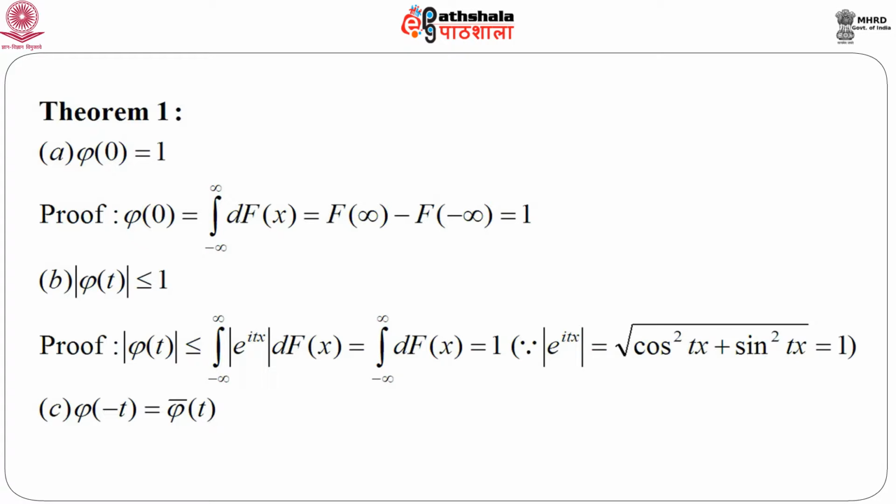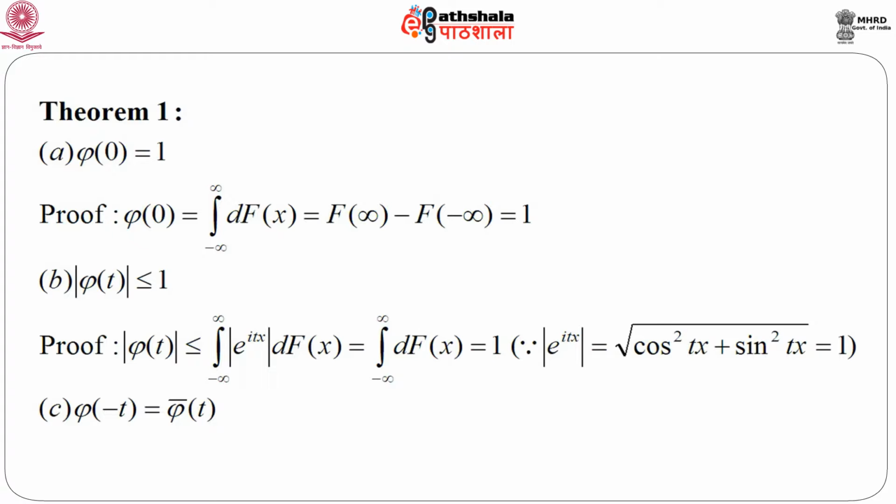First theorem is phi of 0 equals 1. That means, when t equals 0, phi 0 is 1, whatever be the random variable and whatever be the distribution function. Proof is extremely simple. Just put t equals 0 in phi. So, e to the power i t x is just 1. So, integration from minus infinity to infinity d F x.